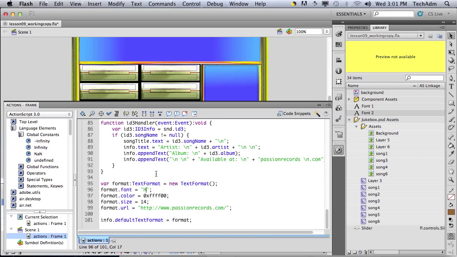We'll just stick with Arial Black for the time being and go on to the next part.